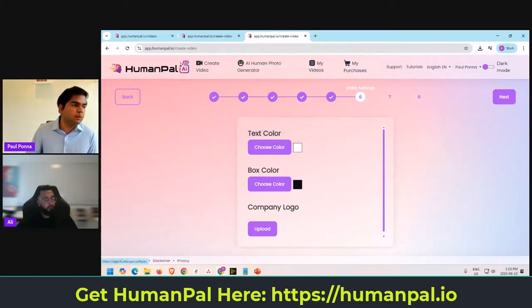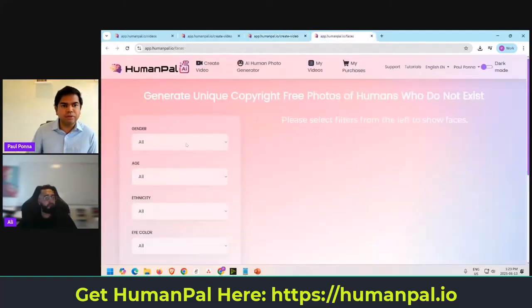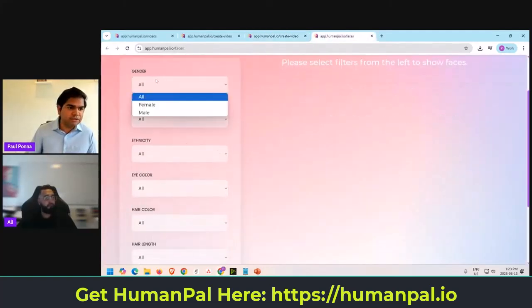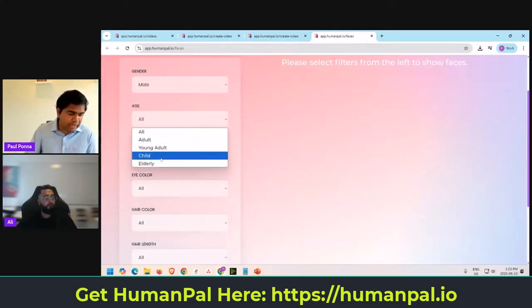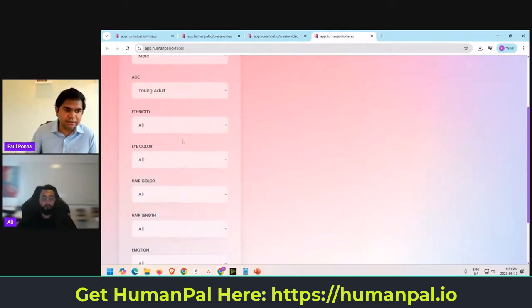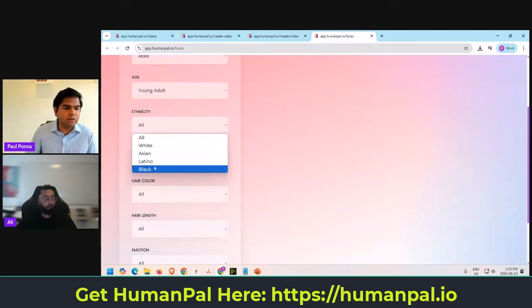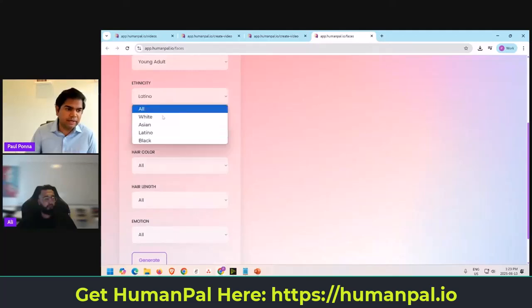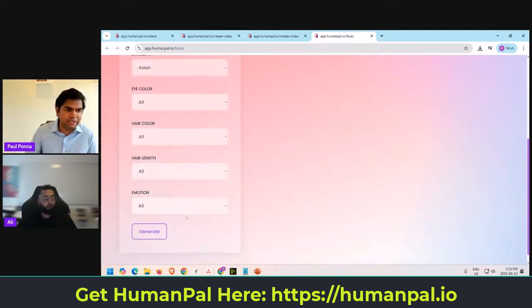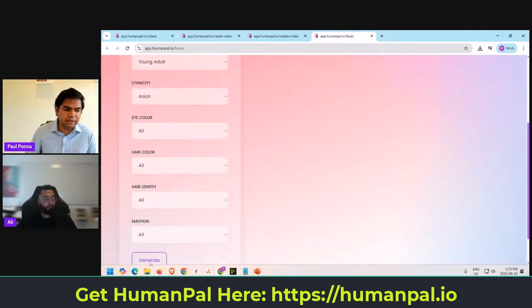The last one I want to mention here is this AI human photo generator. This is basically where you can generate your own faces. You see how we have gender, male, age, young adult, elderly, whoever. Let's say young adult is one ethnicity, Asian, white, Latino, black, whatever it is. Let's say I want to put Asian here, just for sake. You want to put hair, length of the hair and all that. And then you can click generate.